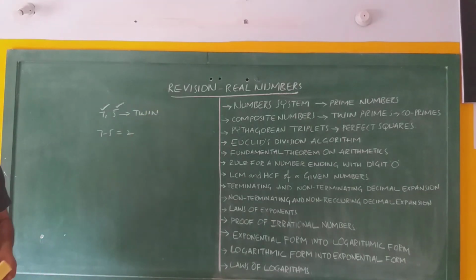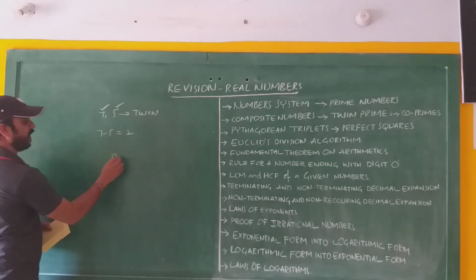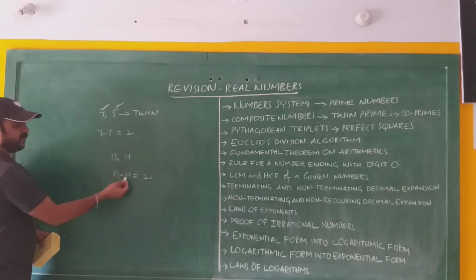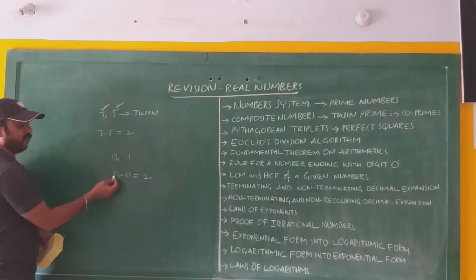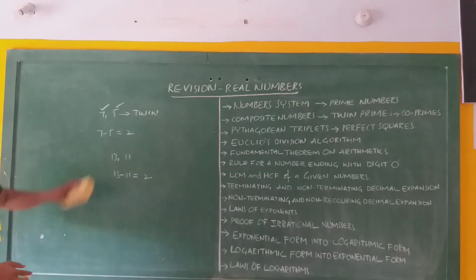7 and 5 are called as what? Twin primes. Like that you can take a few more examples. 13 and 11. 13 minus 11 is equal to 2. The difference of these two primes is how much here? 2. Therefore, 13 and 11 are called twin primes.